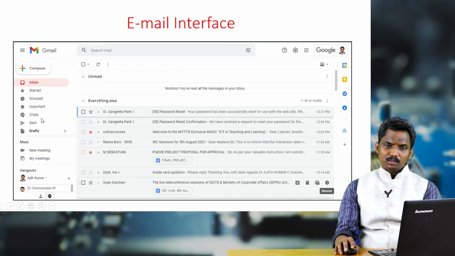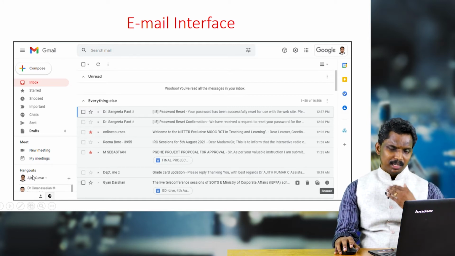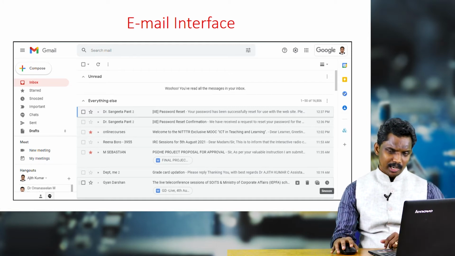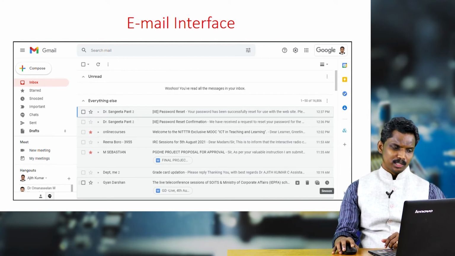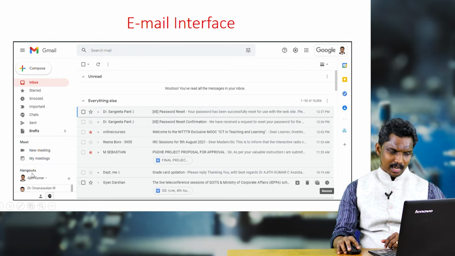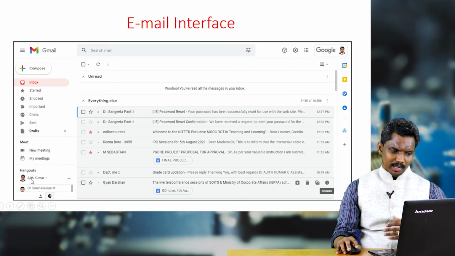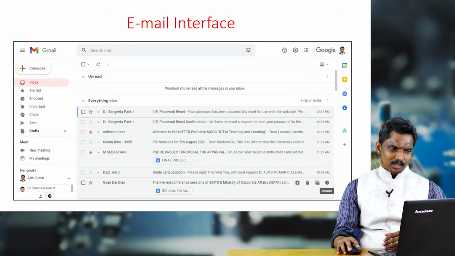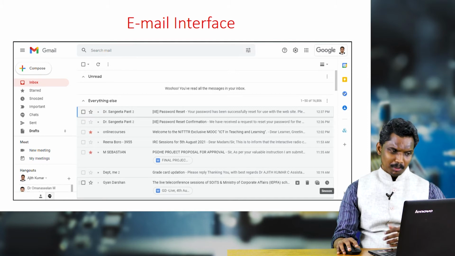Chats: there is a facility for chats also. When you go down, you can see something like Hangouts. This is again a facility available in Gmail, so we don't have to use any separate chat services. You can simply click on Hangouts, which you are seeing in the slide. Then those who are online, their names will appear here. You click on a name, and then you can chat with that person. Now sent: when you click on this, you will see the messages that you have sent to other people.